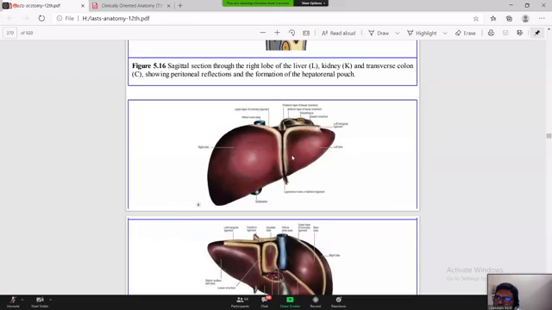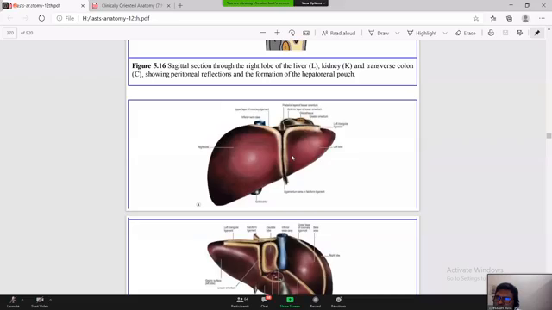But in practicality, the right lobe and left lobe divisions that we anatomists make don't follow any circulation pattern or bile pattern. Oh sorry, one thing I have missed.